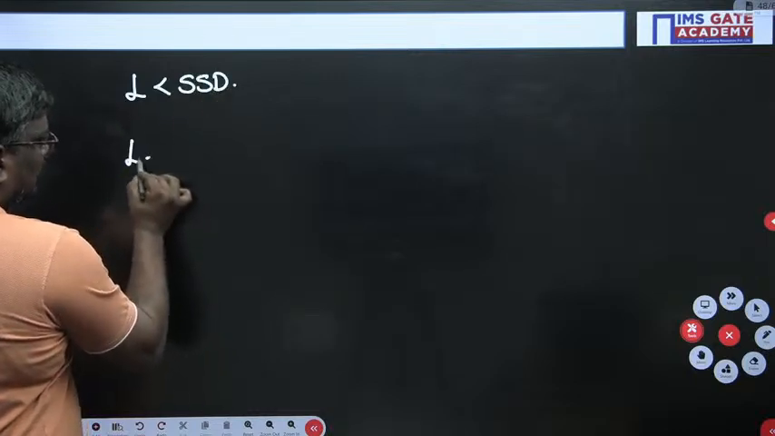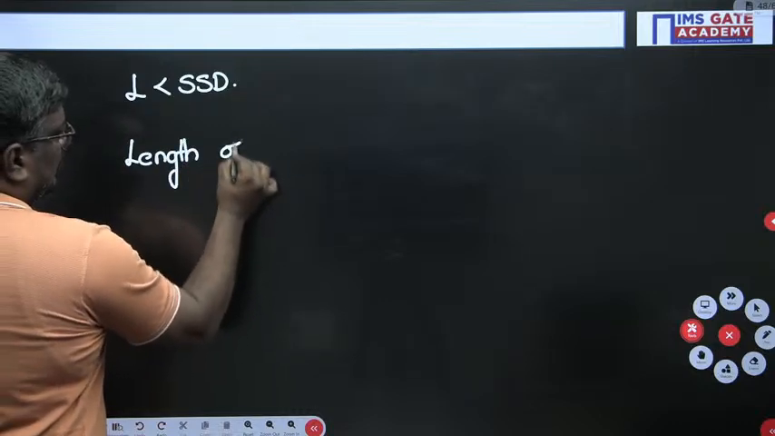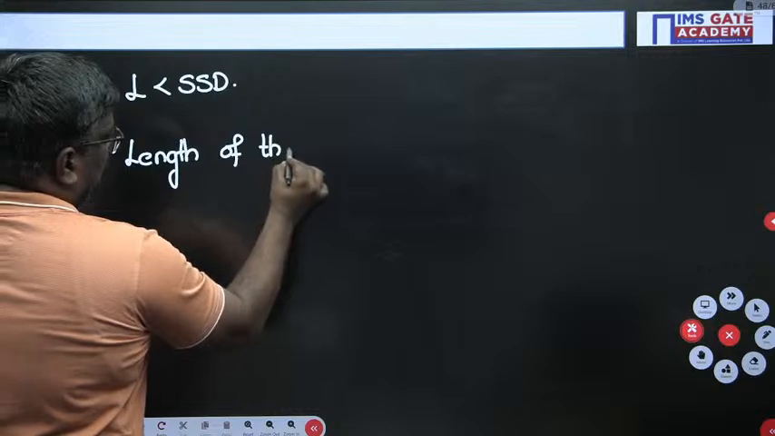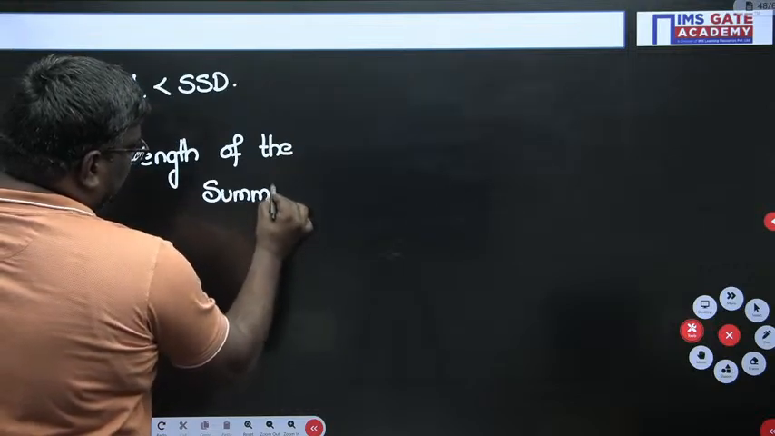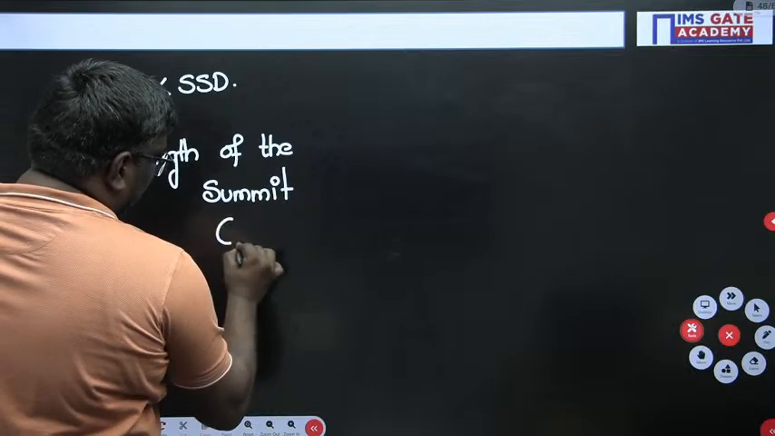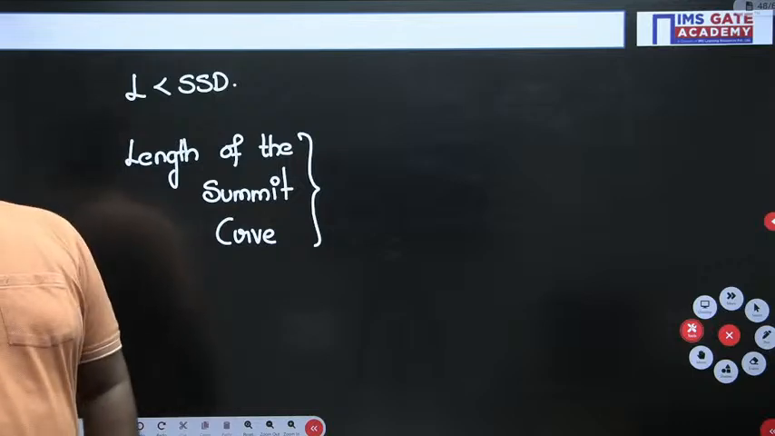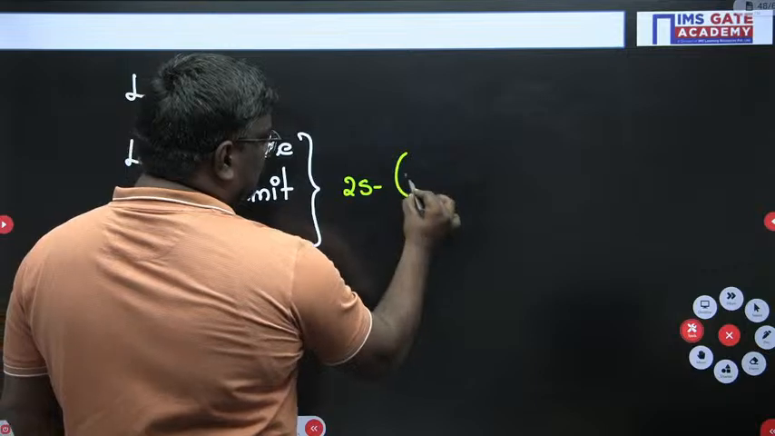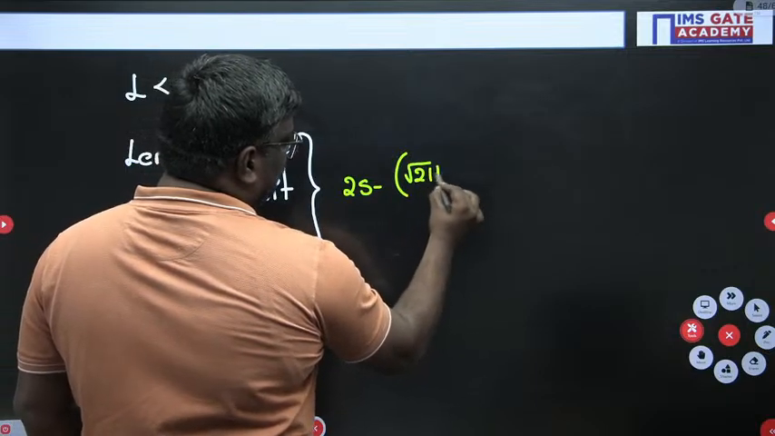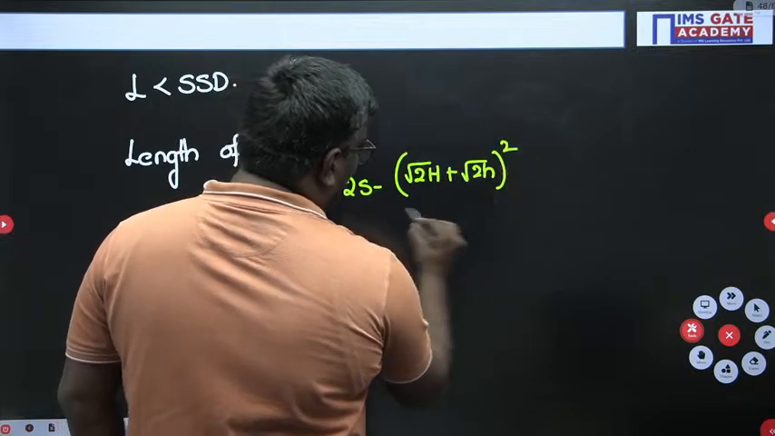then the length of the summit curve is given by the formula, what, sir? It is given as 2S minus root 2H plus root 2h whole square upon N.